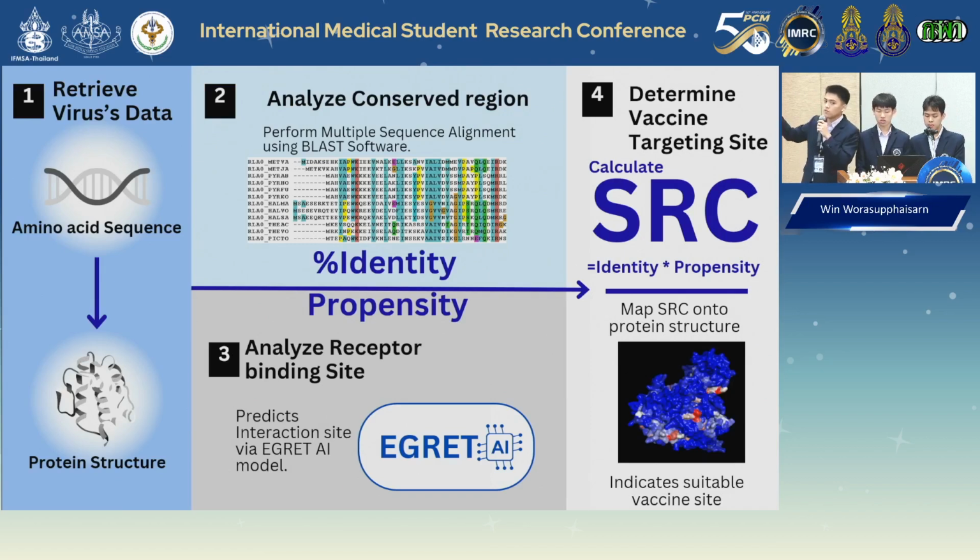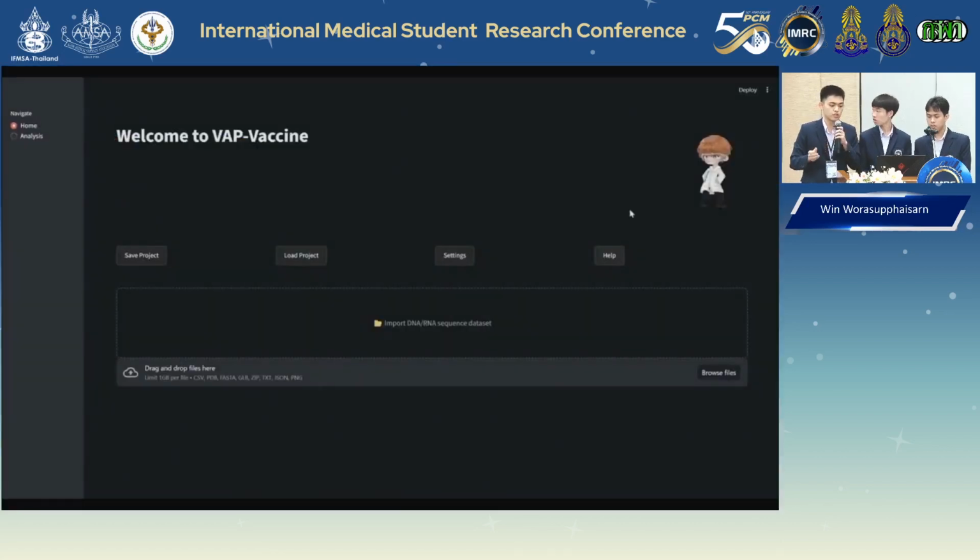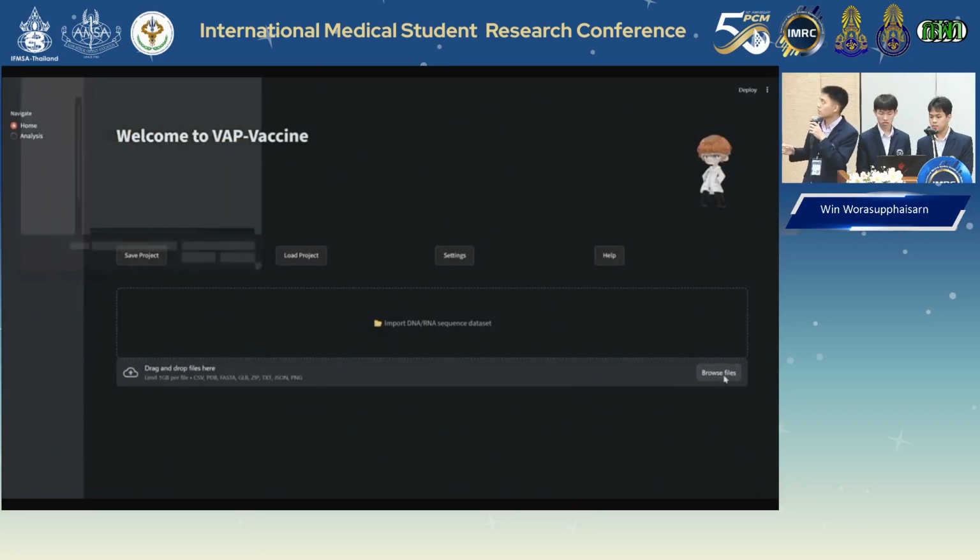This value signifies the suitability for vaccine development. Then the software will show the SRC value onto a protein structure. Now, let us show you how our software works.